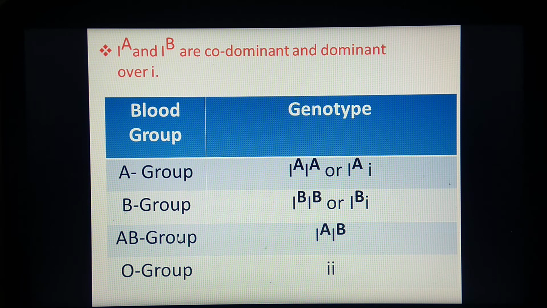For AB blood group, the genotype will be IAIB, as both of these two are co-dominant. They express themselves equally and hence the blood group becomes AB. For O blood group, small ii is the genotype. This is the homozygous condition. So for AB blood group and for O blood group, only one type of genotype is seen. So this is about the second example of multiple alleles.